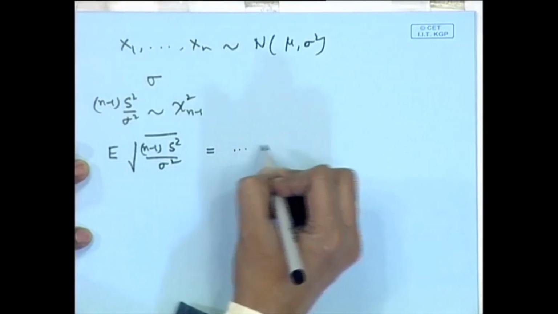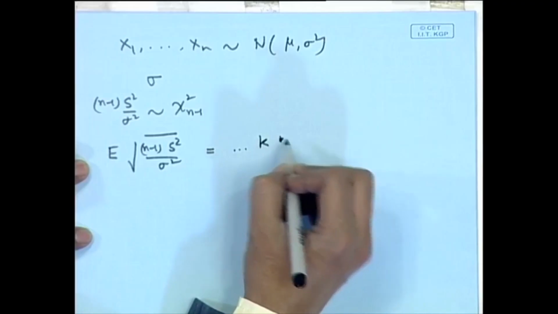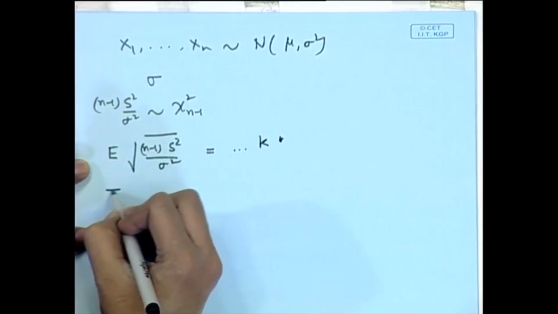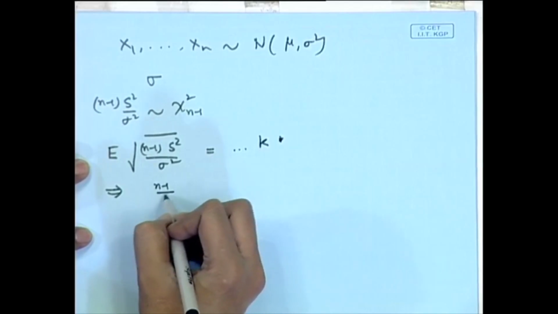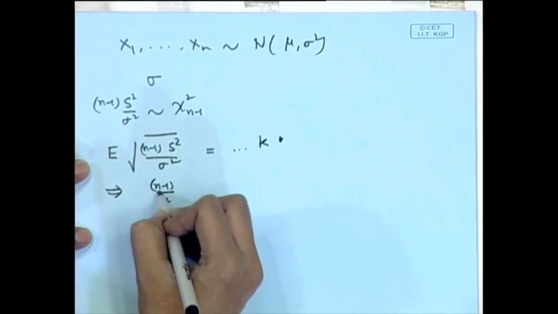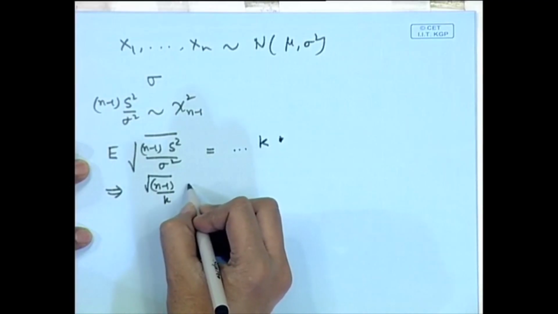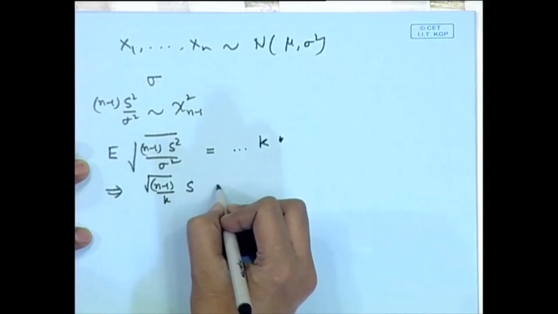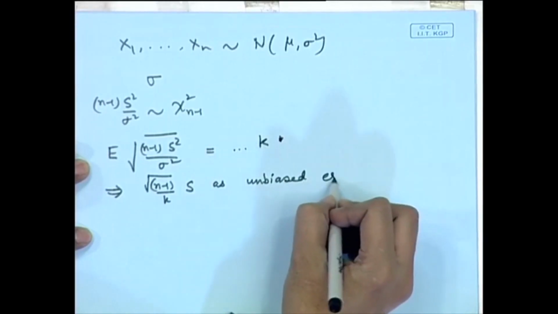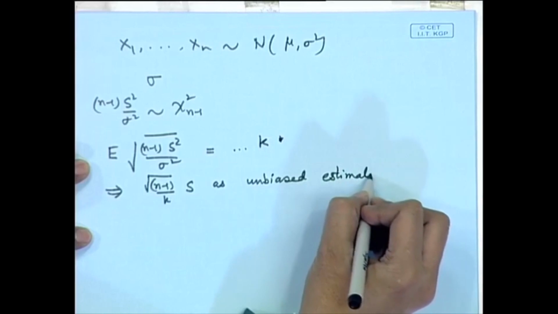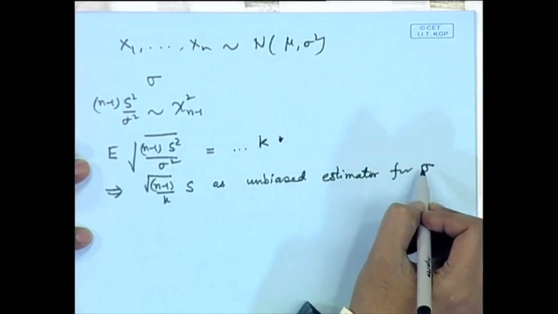and we obtain a multiple of a constant here. Now, we adjust that constant here. So, we get here square root of n minus 1 by k, times S, as an unbiased estimator for sigma, that is the standard deviation.